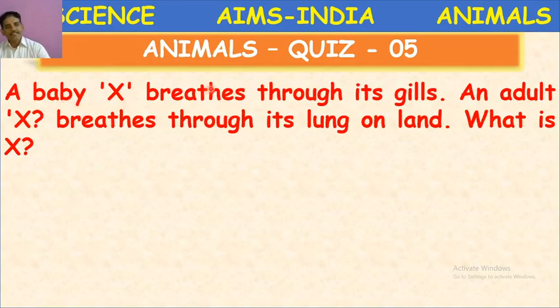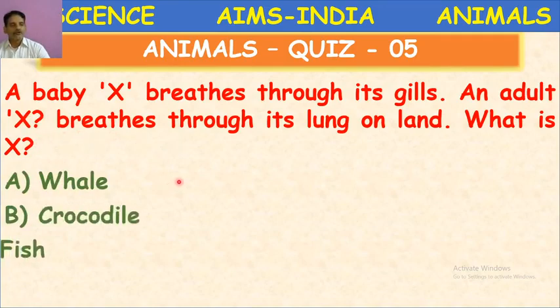A baby X breathes through its gills. An adult X breathes through its lung on land. What is X? Okay, X is one animal. Its baby breathes through gills. Okay, baby breathes with gills, but adult breathes through its lung when it is on land. Okay, what is the animal X?